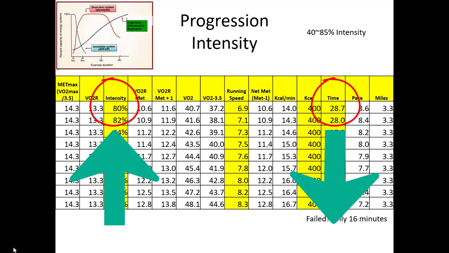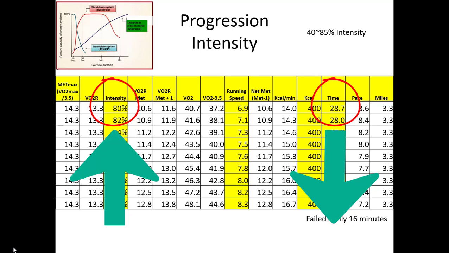Because if you increase exercise intensity, you cannot increase exercise volume, that is 400 kilocalorie per session. So in this case, because you do not change kilocalorie, time should be the same or decrease. I believe most people said increase exercise intensity but maintain time, so I just increase one of them. But actually that is not correct.